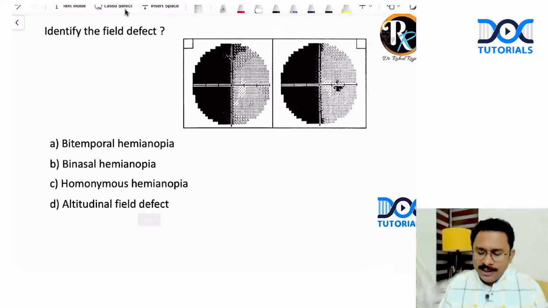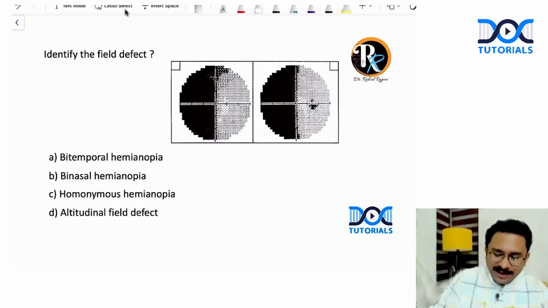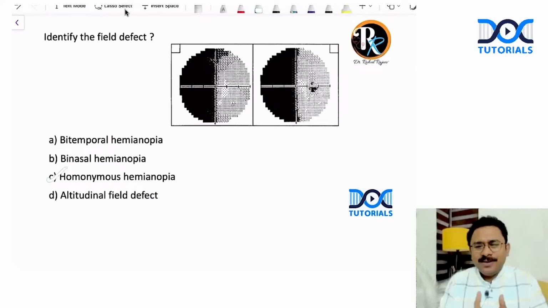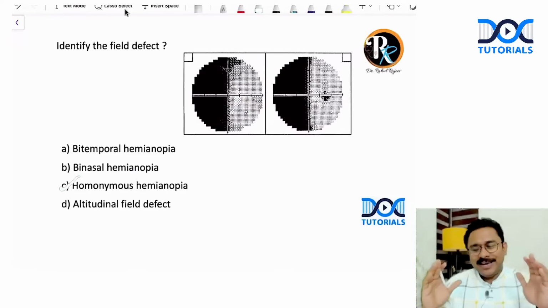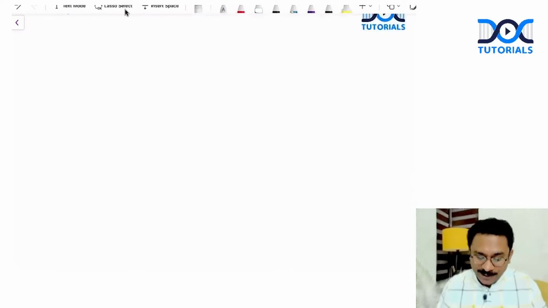Next, identify the field defect. I think very simple one. It is basically a left homonymous hemianopia, but again, the examiner did not even trouble you like that. It was just mentioned homonymous hemianopia. That is the answer. Field defect, you can consider this to be an ophthalmology question, but for medicine, this comes under the neuro-ophthalmology part as well. So we all believe that medicine is like a big umbrella, and many of the other subjects that you study are basically a part of medicine, is what I believe.